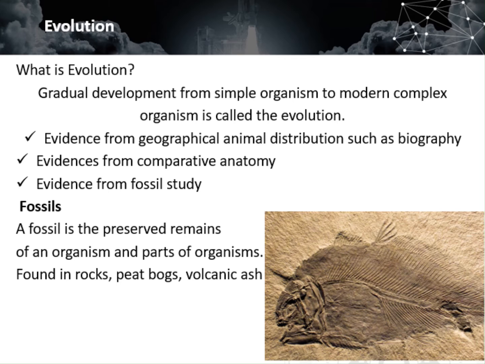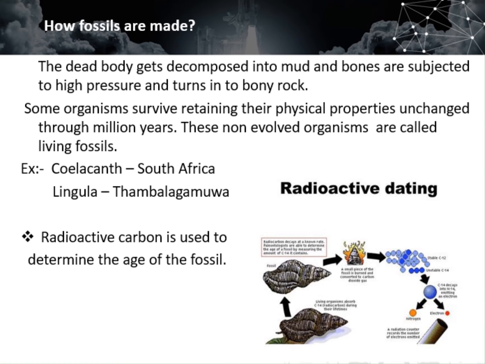Fossils. A fossil is a preserved animal remains and parts of organisms. They are found in rocks, peat bogs, and volcanic ash. How fossils are made. The dead body gets decomposed into mud and bones are subjected to high pressure and turns into bony rock. Some organisms survive retaining their physical properties unchanged through million years. These non-evolved organisms are called living fossils.